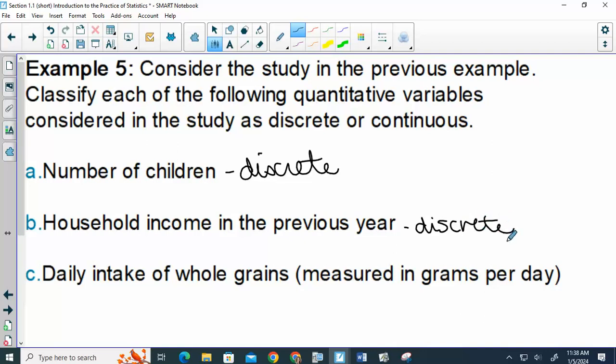Daily intake of whole grains measured in grams per day. Does it have to be a full gram? No. Is there a standard of how many decimal places we would have to use? No. So that could be continuous. Are we okay with those?